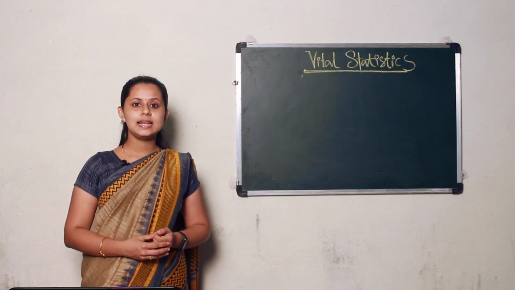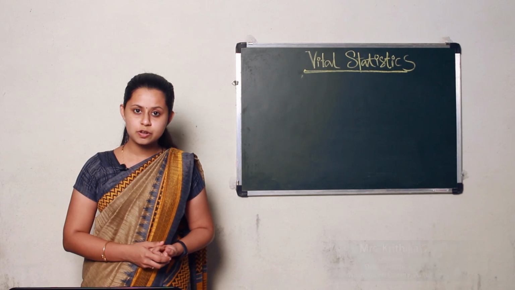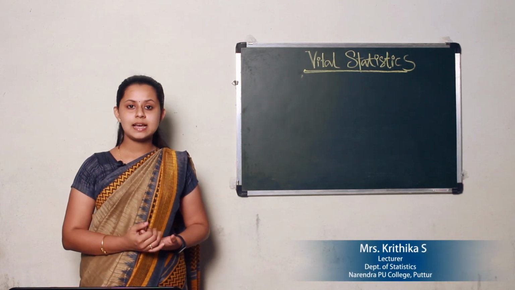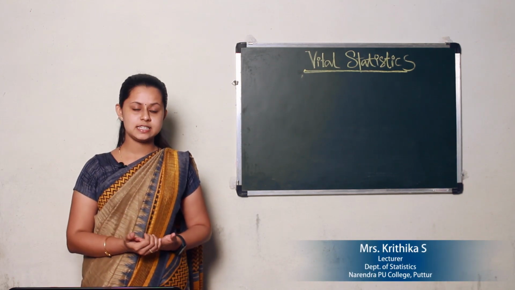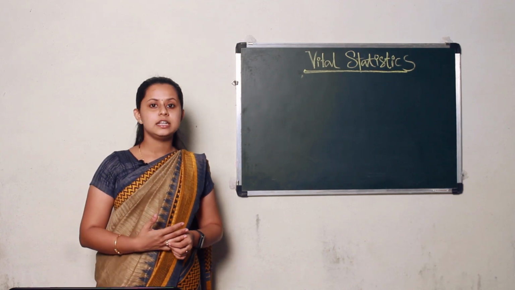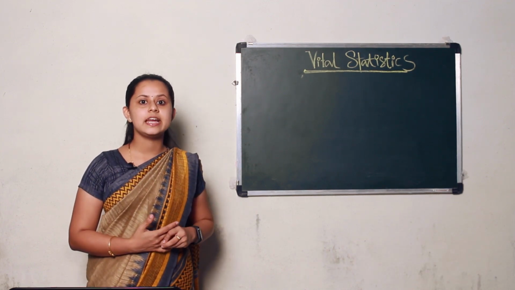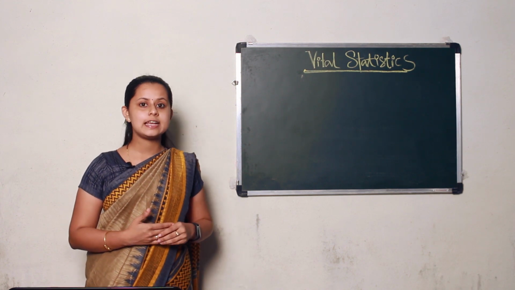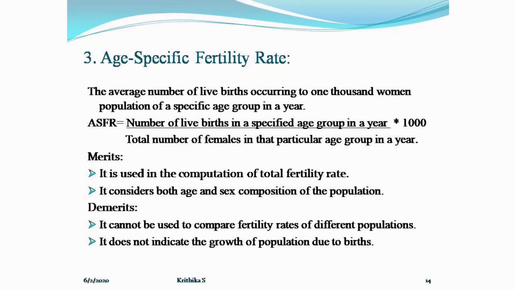Hello students, in the last class we have discussed uses of vital statistics as well as measures of fertility rates. They are CBR as well as GFR. Continuing further, in today's class we will be discussing age specific fertility rate, that is ASFR. So the definition says the average number of live births occurring to 1000 women population in a specified age group in a year. So it is given by the formula